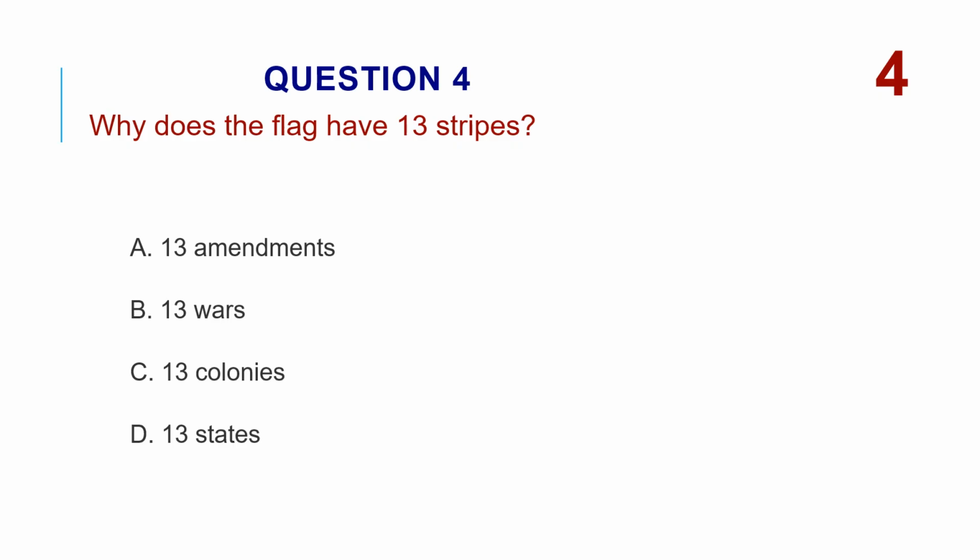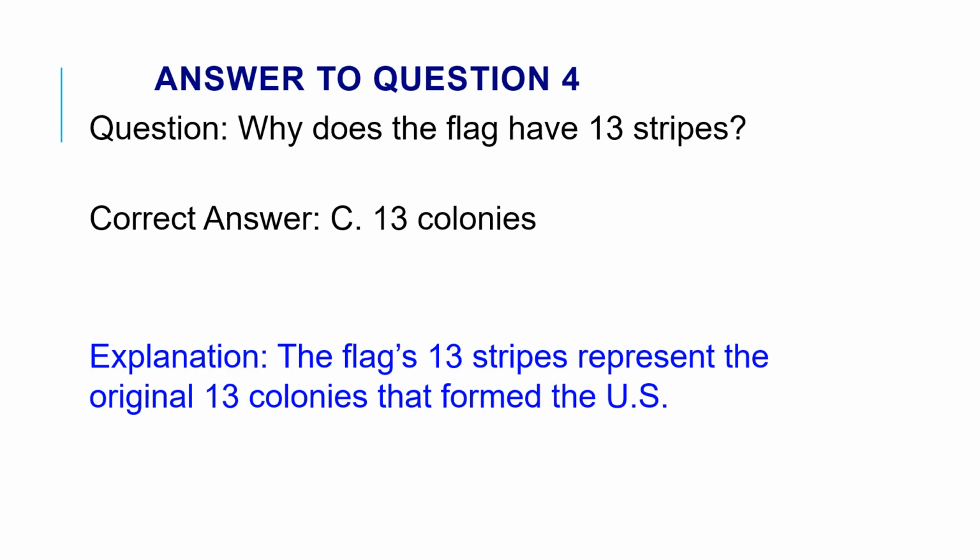Why does the flag have 13 stripes? A. 13 amendments. B. 13 wars. C. 13 colonies. D. 13 states. The correct answer is C. 13 colonies. The flag's 13 stripes represent the original 13 colonies that formed the U.S.